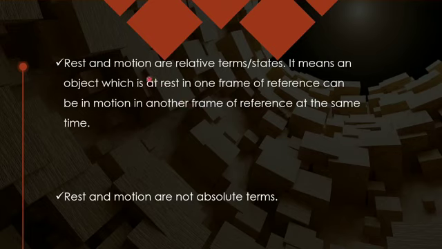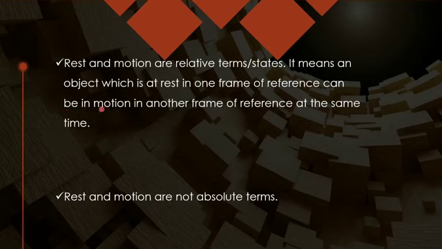So we cannot speak of rest and motion without having the idea of a frame of reference. I have simply written that an object which is at rest in one frame of reference can be in motion in another frame of reference at the same time.